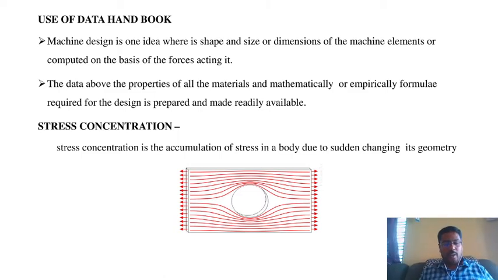Sudden changes in geometry due to cracks, sharp edges, holes and decreases in cross-section area increase the localized stress near them. The body tends to fail from these places where the stress concentration is greater. To prevent failure, stress concentration should be avoided or reduced.